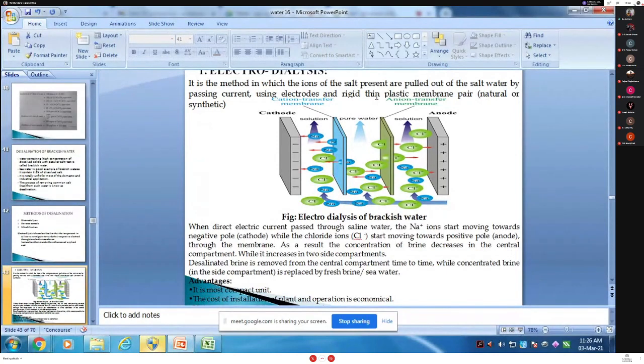I am explaining it in an easy way. Is it clear? This one is the positive electrode, called the anode, and this one is the negative electrode, called the cathode. And this is the ion selective membrane. It is made of rigid plastic membrane.